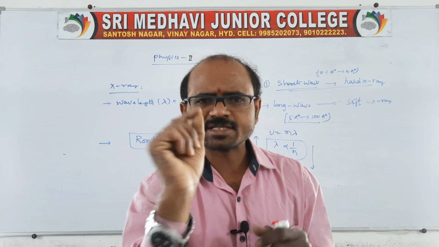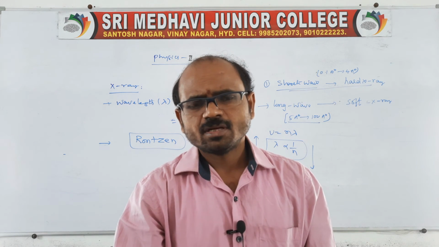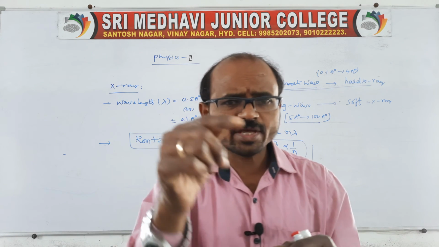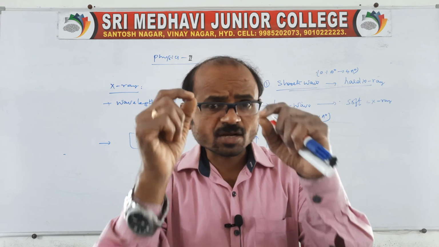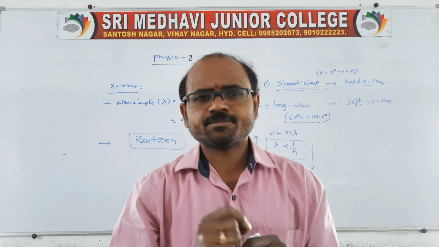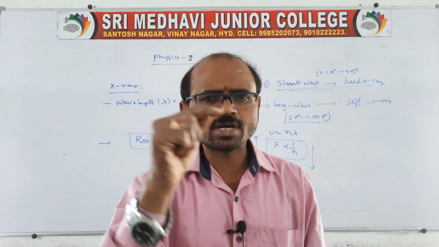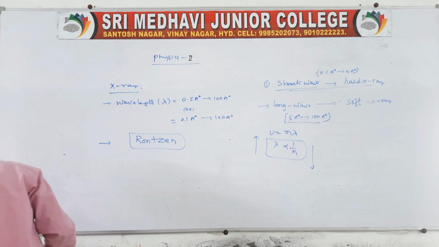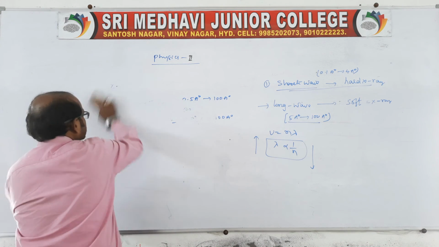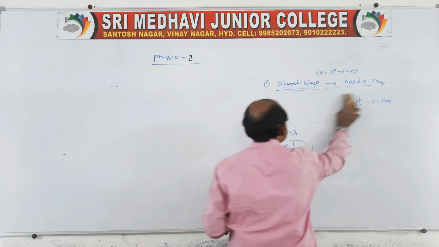Or we can say when an electron enters an atom, it liberates an electron from the innermost orbit.